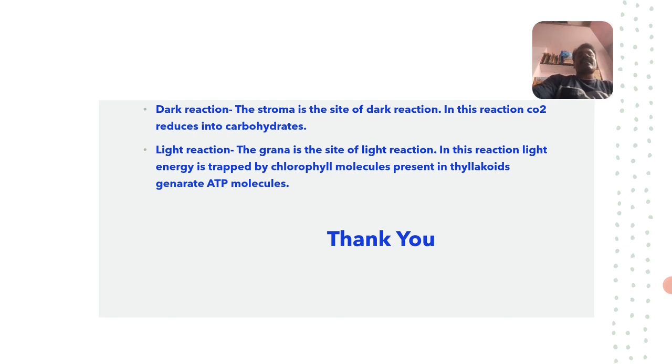And the next one is the light reaction. It takes place in the grana, which is the site of light reaction. In this reaction, light energy is trapped by chlorophyll molecules present in the thylakoids and they generate ATP molecules by means of photophosphorylation. I already told you that one is cyclic and the other is non-cyclic photophosphorylation. With the help of light energy, there is a synthesis of ATP molecules. So during the daytime, that reaction is called the light reaction.